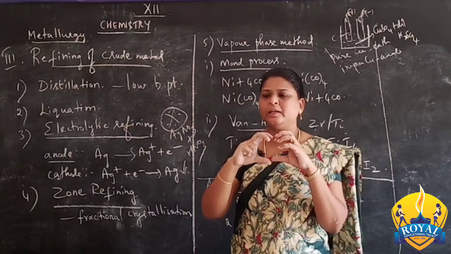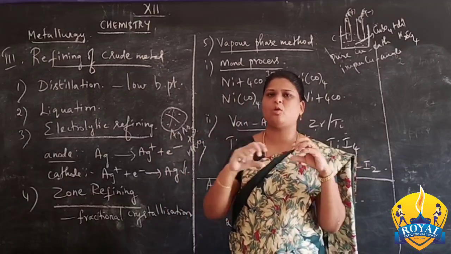So the impure metal is taken as a rod or as a strip.